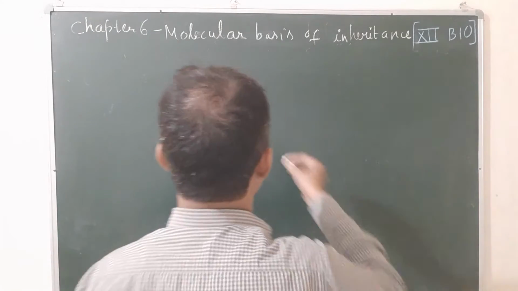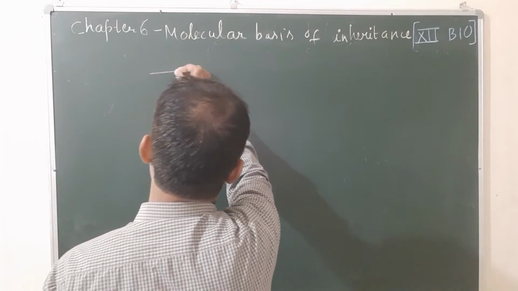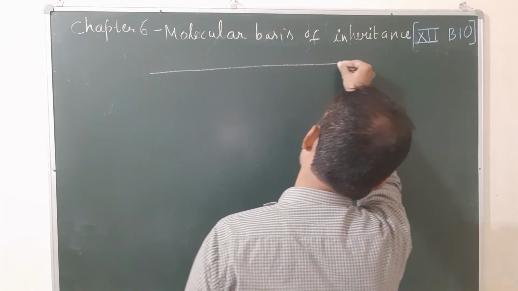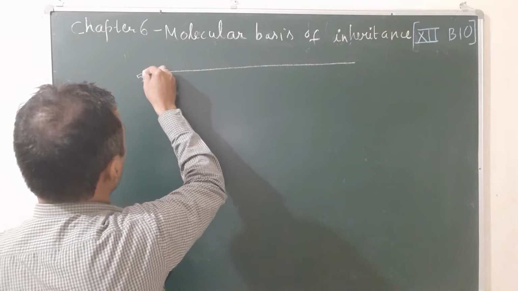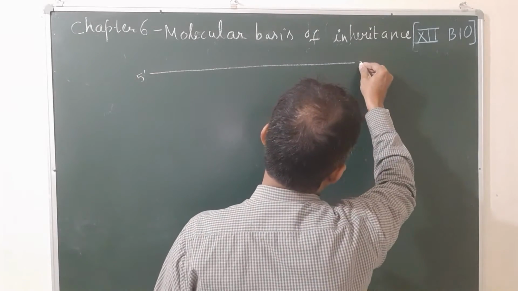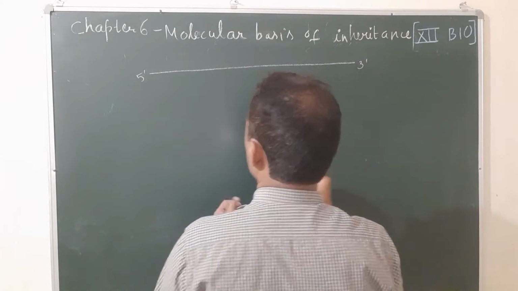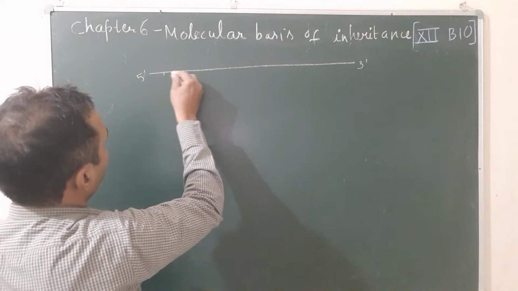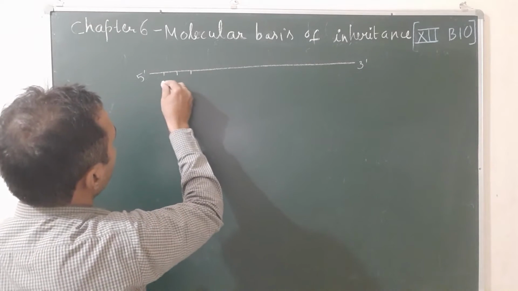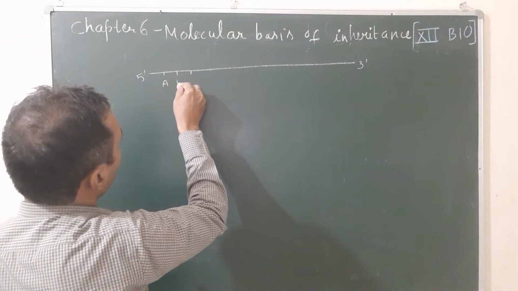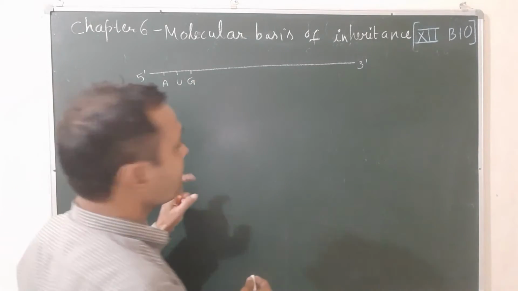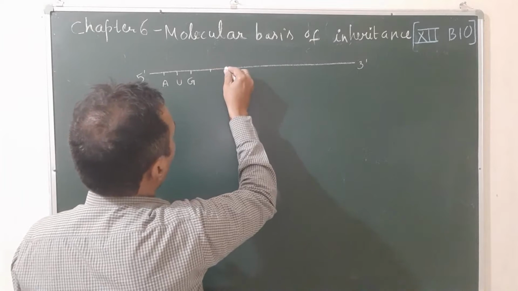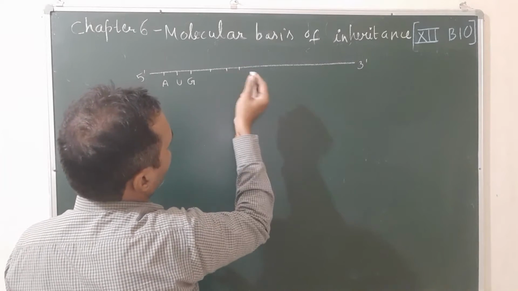Let us see. Suppose that this is the mRNA sequence. That mRNA sequence contains 4 types of nitrogenous bases. When you draw mRNA, you put the first 3 nitrogenous bases, that is always A, U and G, because it is known as the initiation codon. Codons I will explain later. So this is AUG, and after AUG you can write any base.